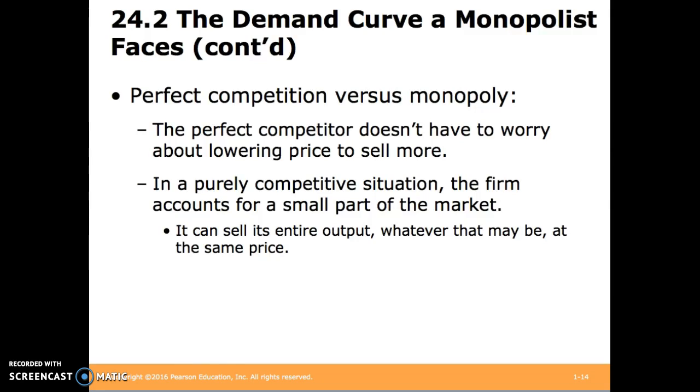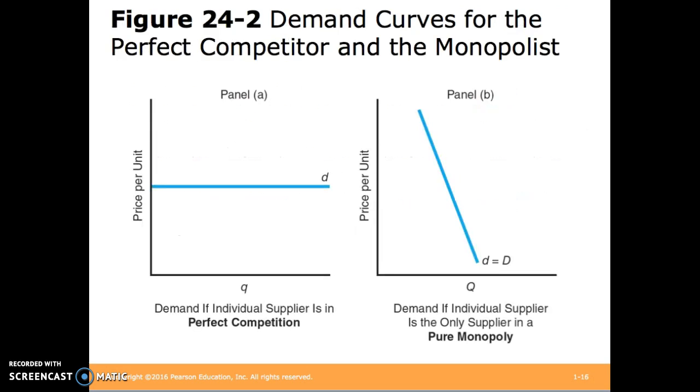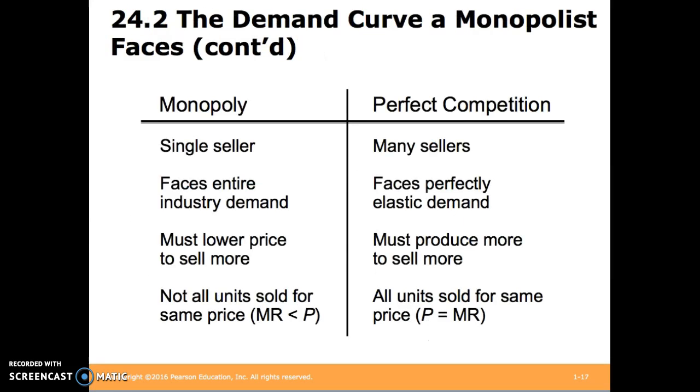In a purely competitive situation, the firm accounts for a small part of the market, so it can sell its entire output. However, the monopolist has to lower the price to sell another unit. Recall that the monopolist faces a downward sloping demand curve because it's the only supplier in the economy. Here panel A shows the demand curve faced by a perfect competitor, and panel B shows the demand curve faced by a monopolist. This chart summarizes some of the facts we've mentioned.